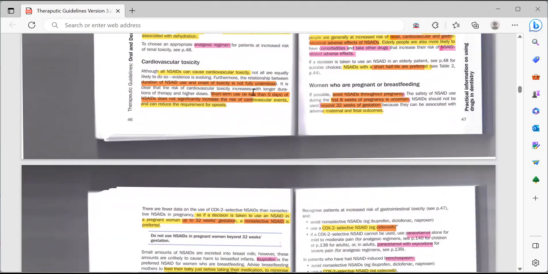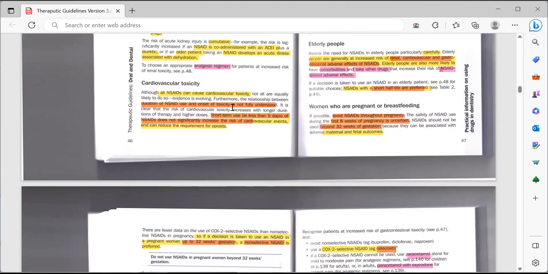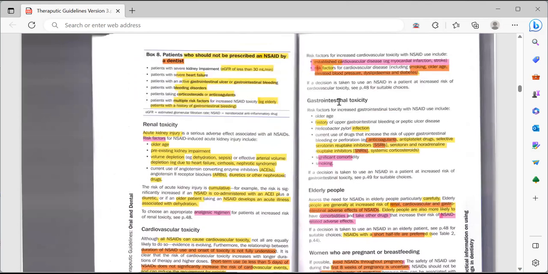Like the short term use, for example, less than 5 days of NSAID, does not significantly increase the cardiovascular event and can reduce the risk of opiates. So here they have written, if you are prescribing some type of NSAID to the patient for the shorter duration, that is less than 5 days, it won't significantly harm the cardiovascular event. But from this statement, I don't think they have given us the clear cut answer. So I would say, check with their GP would be the most suitable answer for this.